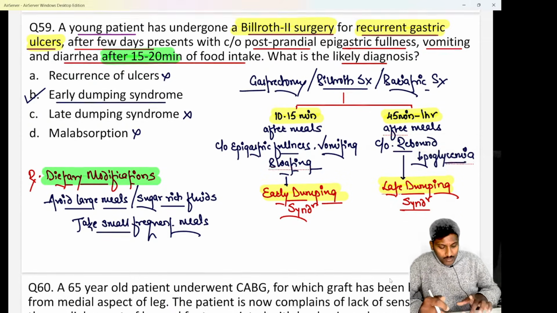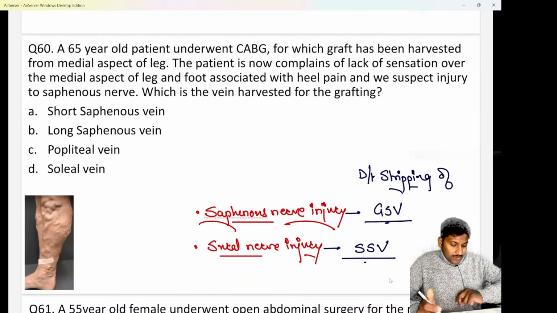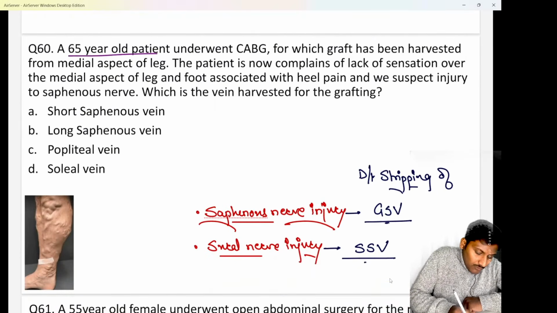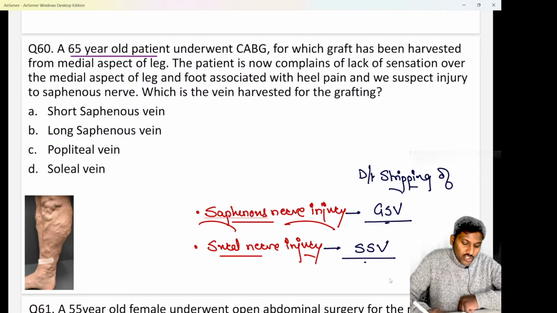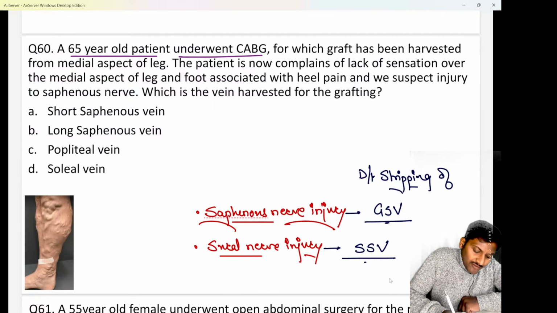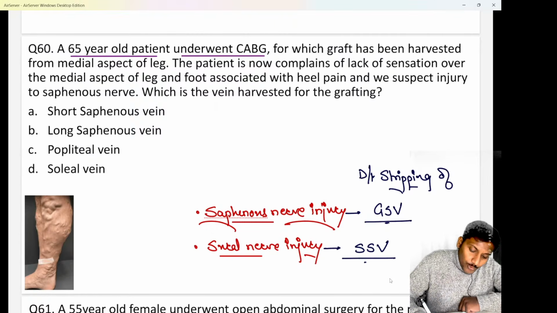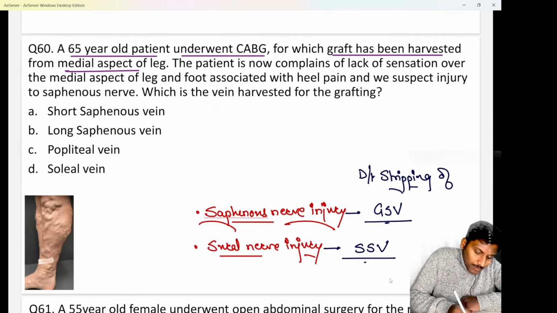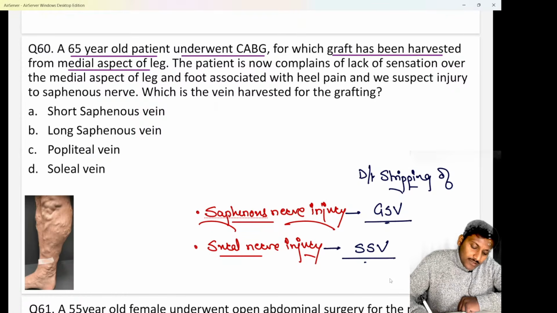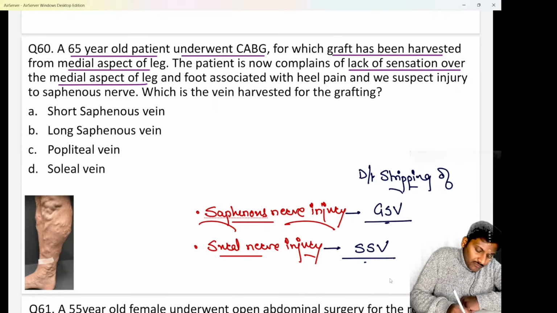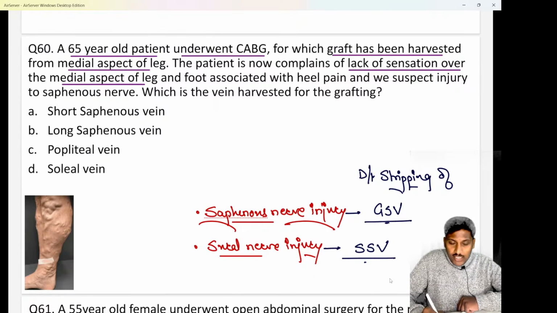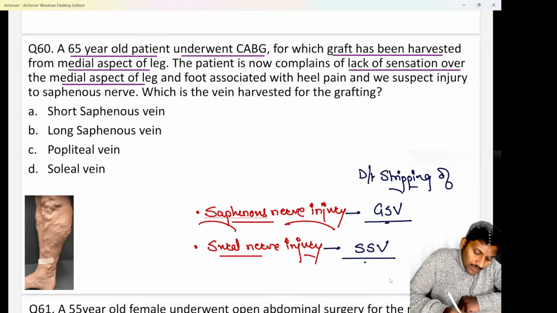Clear? Next, question number 60, if they ask you, here there is a case which says we are having a 65-year-old patient who underwent a CABG or coronary artery bypass grafting, for which the graft has been harvested from the medial aspect of the leg. Now they are saying the patient has lack of sensations over the medial aspect of the leg as well as the foot, and it is associated with heel pain.